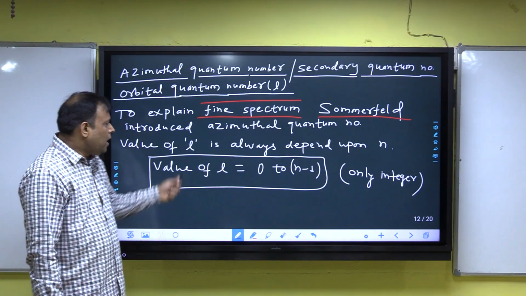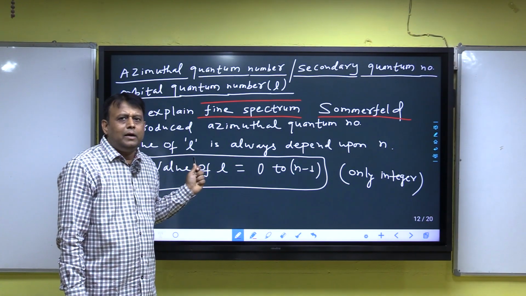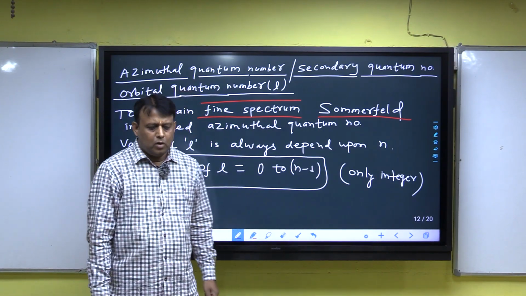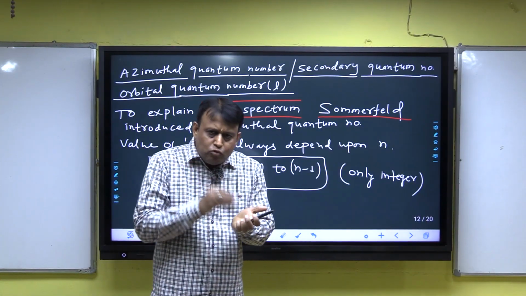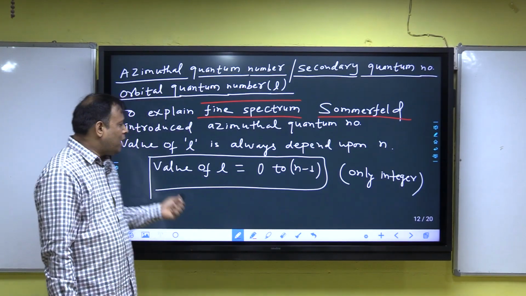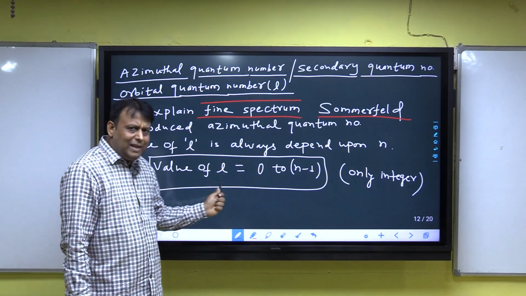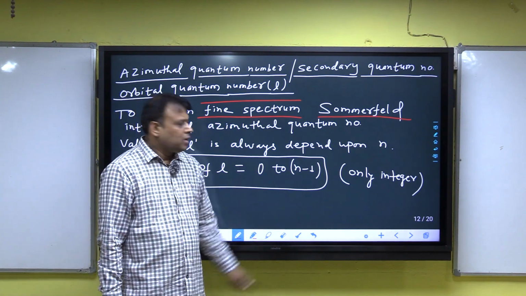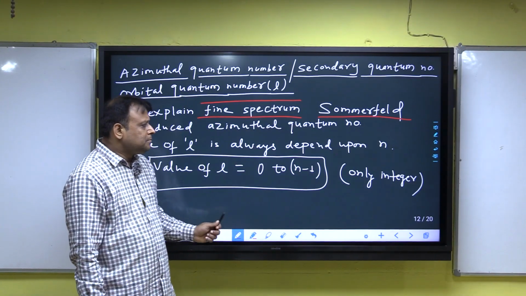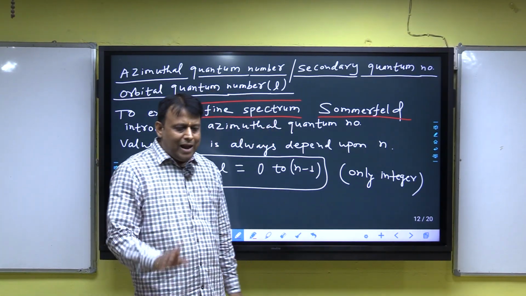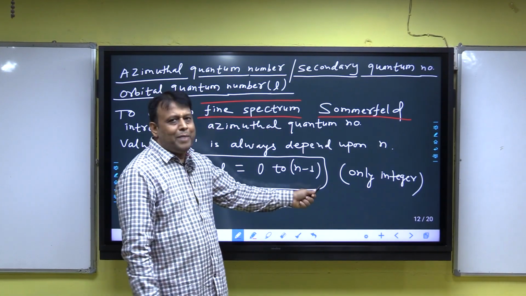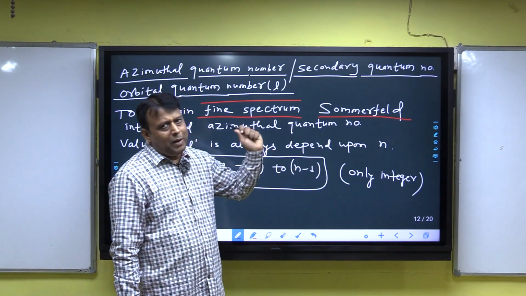And now, the value of the azimuthal quantum number. Listen carefully. The value of the azimuthal quantum number always depends upon the principal quantum number. Always. The value of L always depends upon the value of n. And the formula for the azimuthal quantum number is: the value of L is equal to 0 to n minus 1, where n is the principal quantum number, but only integers. The value of L is never a fraction, but 0 to n minus 1, and n is the principal quantum number.